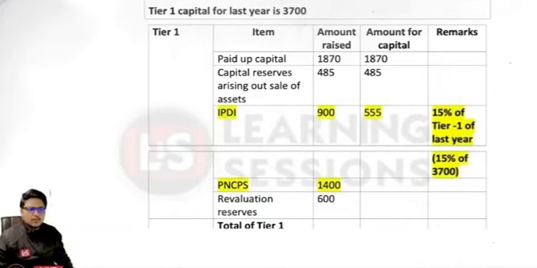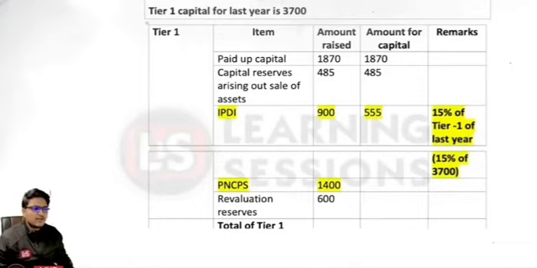Let me tell you that the total of the IPDI and PNCPS that can be covered in the tier 1 capital is limited to what percentage? That is limited to 40% of the total capital over here. And how can we calculate that particular percentage? Let us have a look at it.